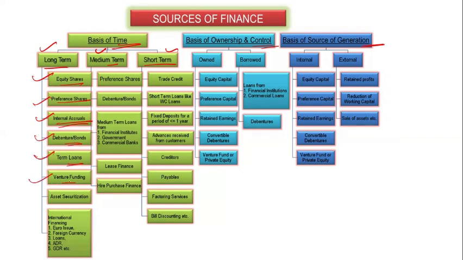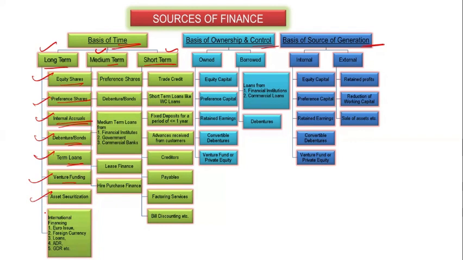Venture funding, we have already discussed, is in the initial stage of the company. Who is involved in the initial formation of the company? The owner, or relatives.